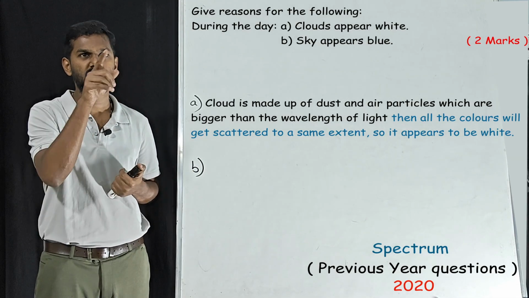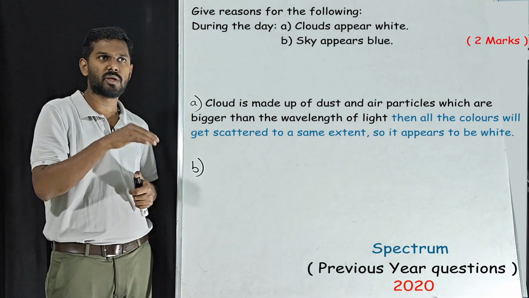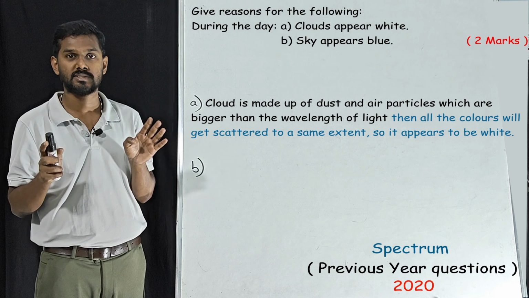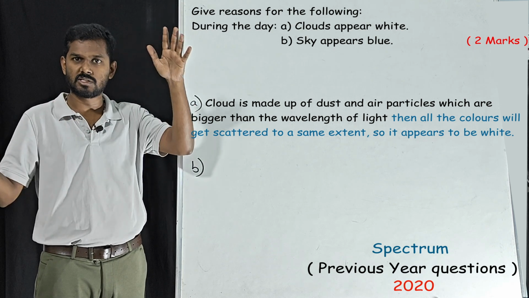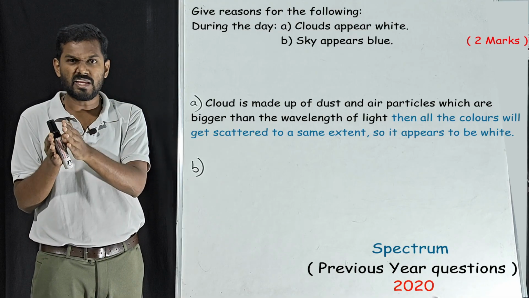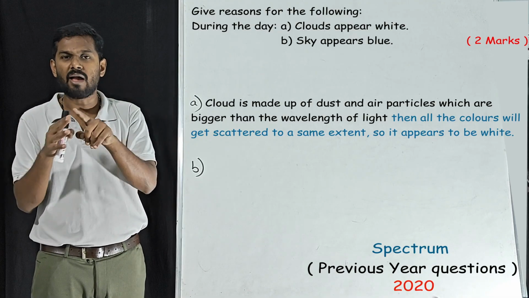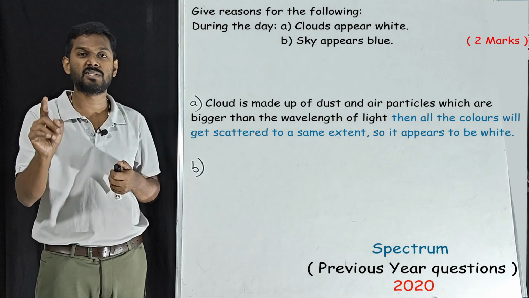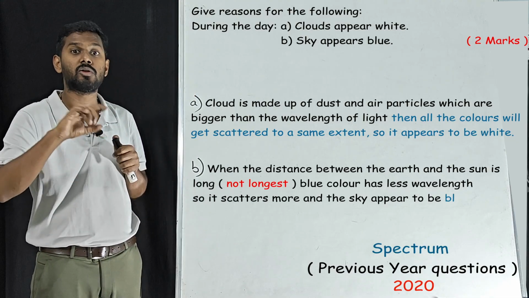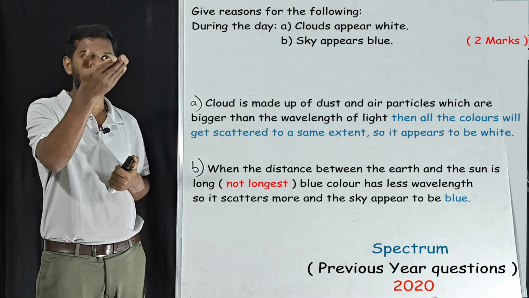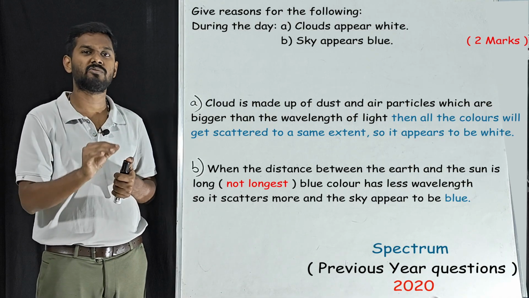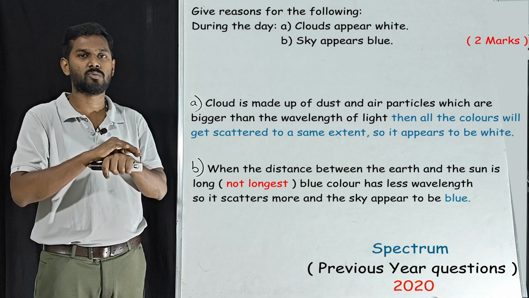Sky appears to be blue. This is during the day again. When it appears to be blue, that means the distance between the earth and the sun is not the longest. Understand this one. If the distance is the longest, maximum, then it appears to be red. When it is not least and it is not long, that means average distance, then it appears to be blue. This is the condition. Why? Because when the distance between the earth and the sun is long, not the longest, these blue colors will scatter more because they have least wavelength compared to red. That is why it appears to be blue.